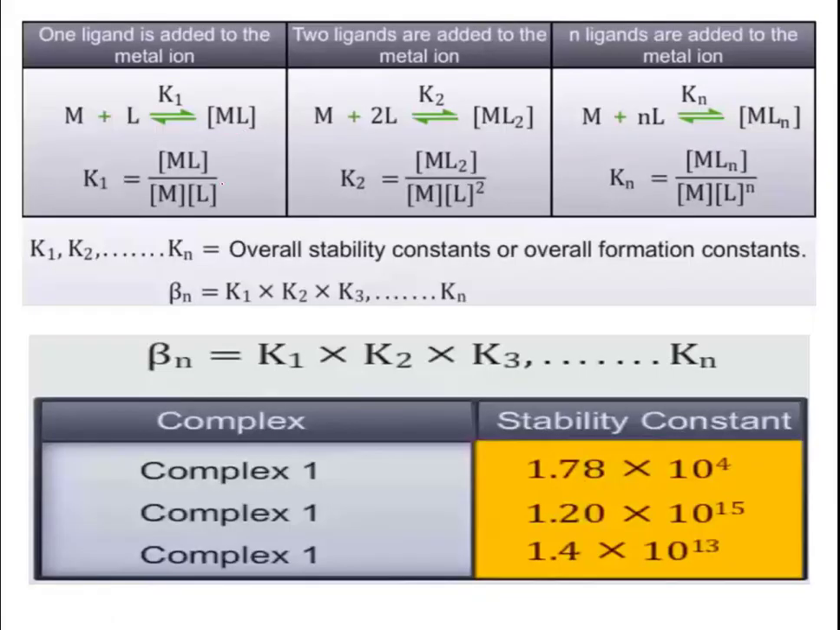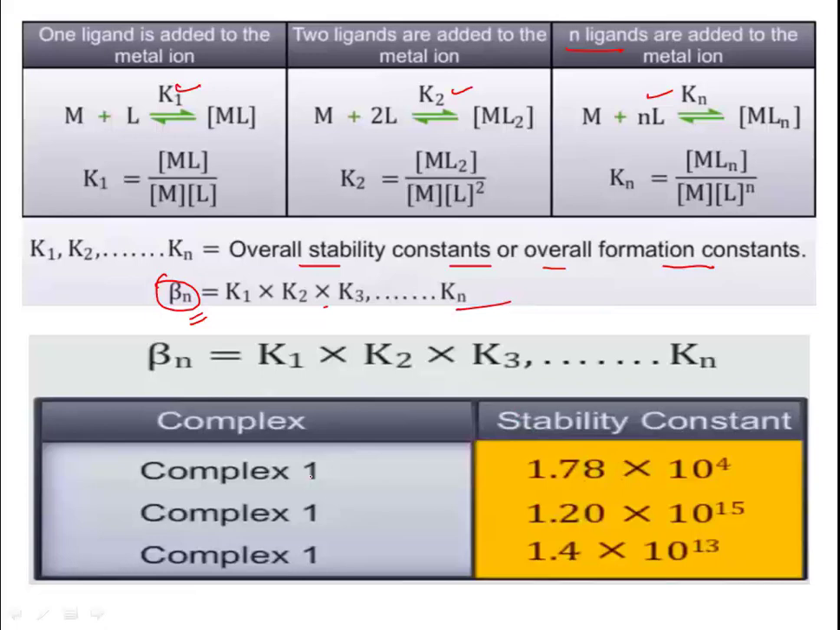The same thing is here: M plus L, so ML formation takes place. This will be K1, the stepwise stability constant for the first step. Then in the same manner, the second step when two ligands are added, and when n ligands are added. Now K1, K2 and Kn together are called the overall stability constant or overall formation constant, which is represented by beta n. This overall stability constant is equal to the product of the stepwise stability constants.